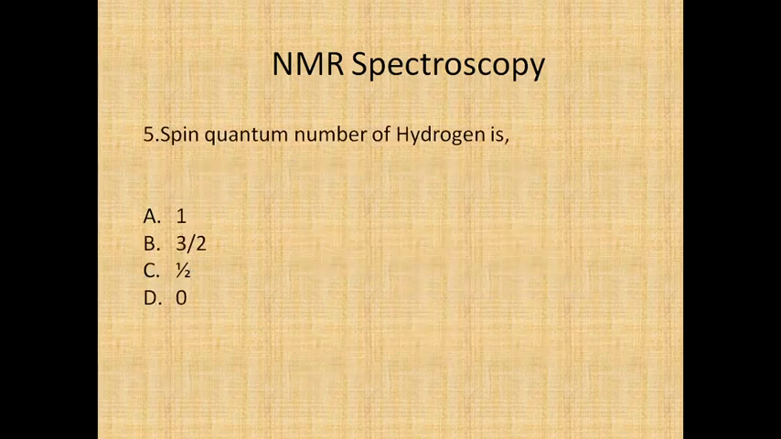Spin quantum number of hydrogen is, so hydrogen having a single unpaired electron there, so its spin quantum number is a half, 1 by 2.